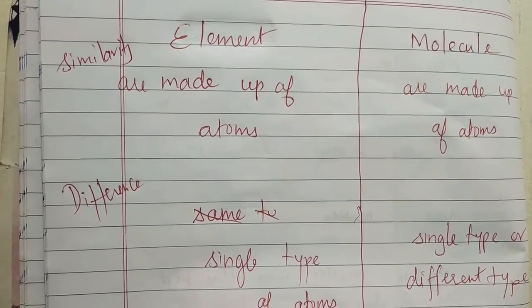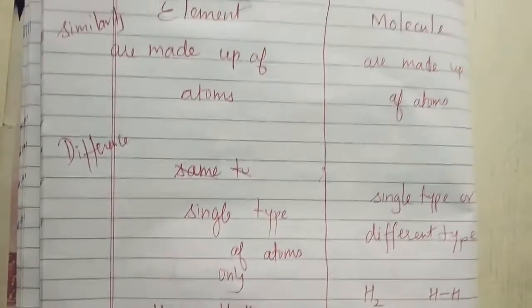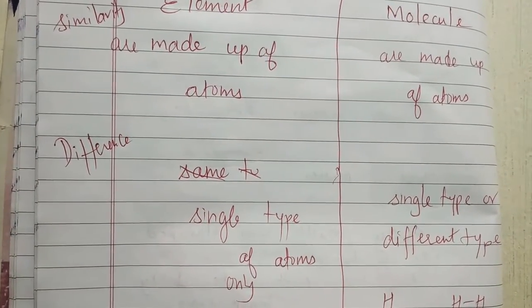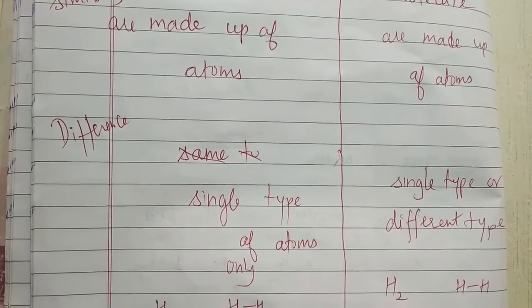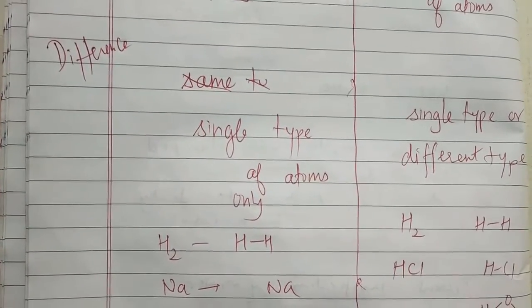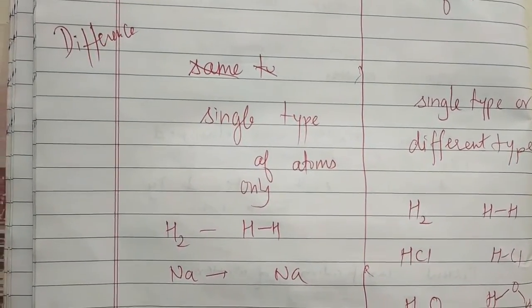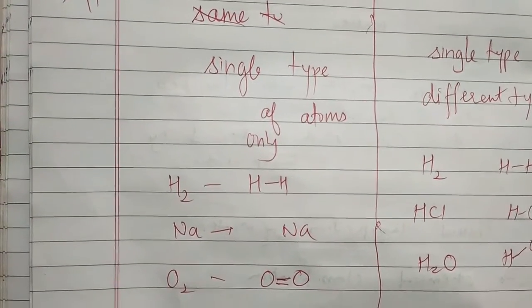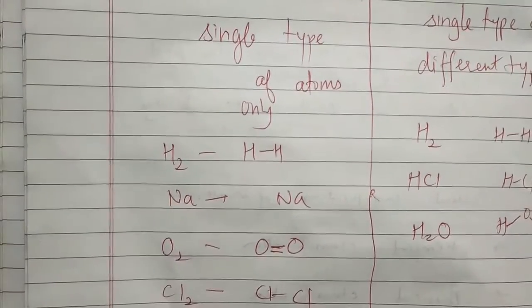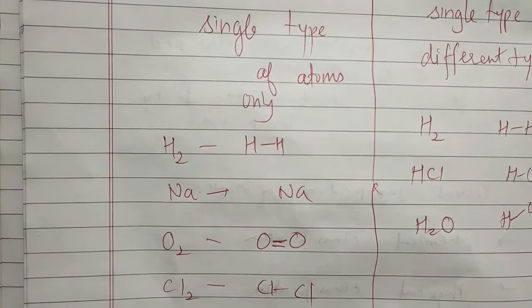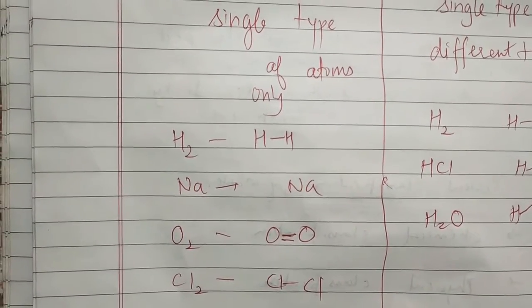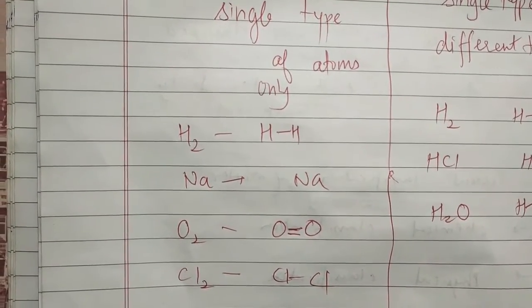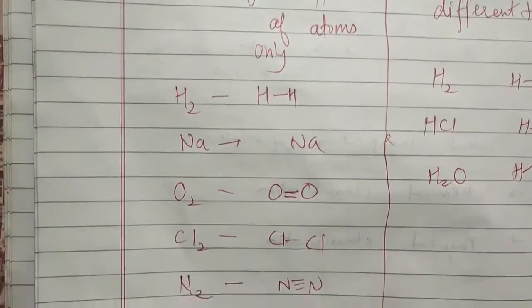But what is the difference between them? The difference is that elements are made up of a single type of atoms only. Like the elemental form of hydrogen is H2. The elemental form of sodium is Na. The elemental form of oxygen is O2. So they are made up of their own atoms. Hydrogen is made of hydrogen atoms, sodium is made of sodium atoms, oxygen is made of oxygen atoms, and so on.